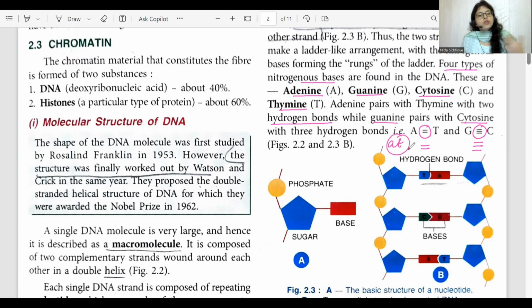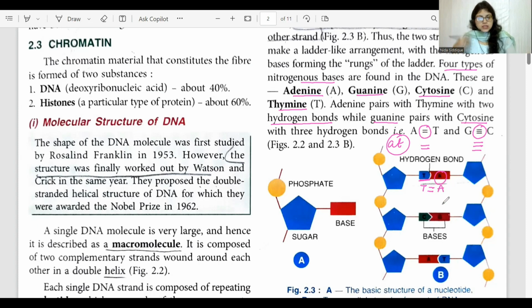Okay, adenine will always bind with thymine. Remaining, you're left with guanine and cytosine. They will bind together. So, as you can see in this diagram, this nitrogenous base is thymine, T is written, right? It is binding with adenine. And how many hydrogen bonds will be there between these two? So, there will be 2 hydrogen bonds.